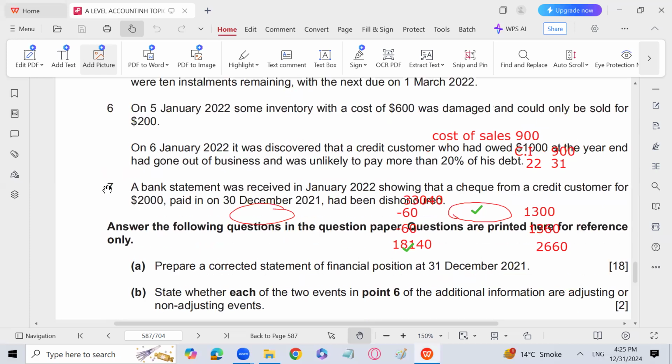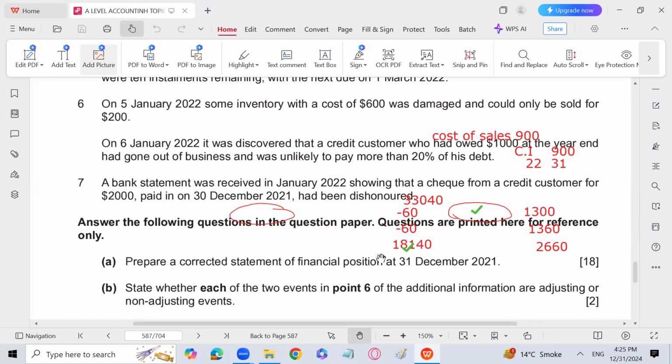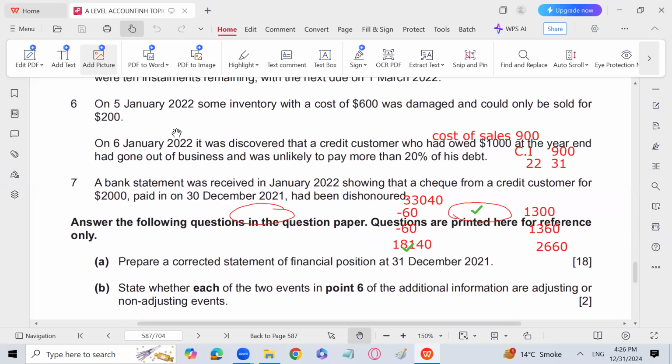Next, on 5th January 2022, some inventory with a cost of 600 was damaged and could only be sold for 200. We will not give any effect of this particular point. Why, sir? Because this is a non-adjusting event. Because this is indicative of an event which arose after the balance sheet date. So according to IAS 10, this is a non-adjusting event.